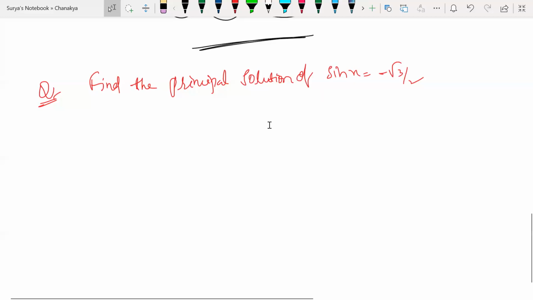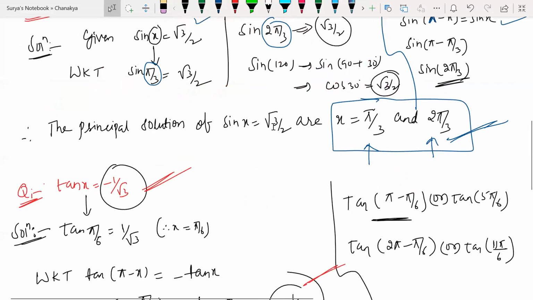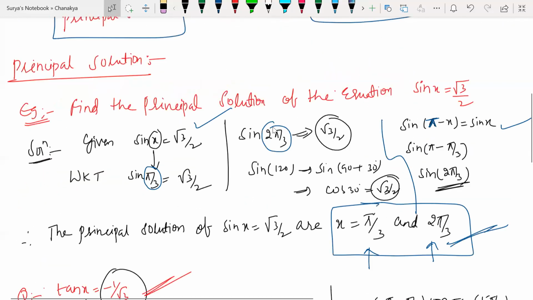Sir, why are we getting two answers? Look at this here. Sir, here we got two answers, right? What are they? 5 by 3 and 2 by 3. Why is it possible? Tell me, what is the reason behind that? Guys, what is the reason behind that?